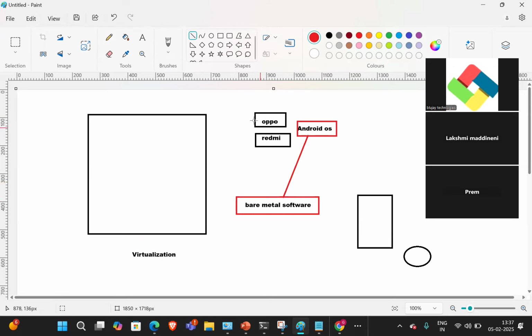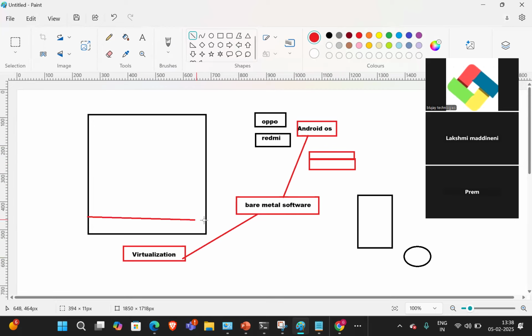So this is the hardware. How can you interact with the hardware? Definitely through an OS. On top of it an OS is installed, and software is developed for the mobile phone. Both are combined and released as an OS, which is nothing but a bare metal software. So virtualization is also a bare metal software, because how can you interact with this hardware, guys?